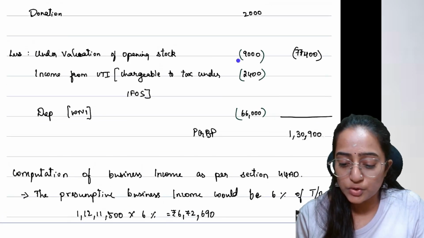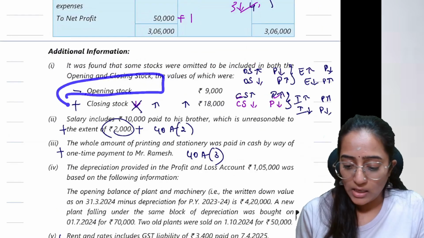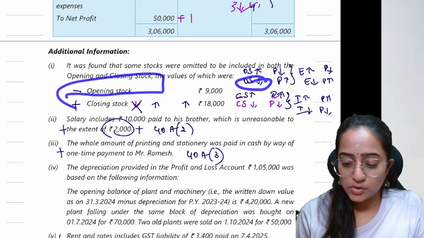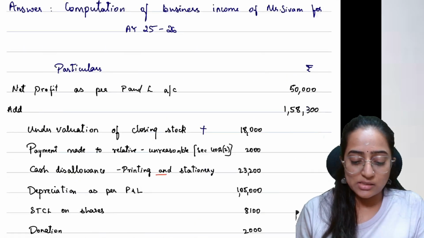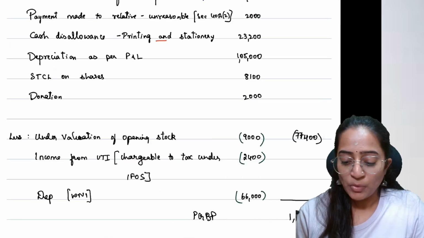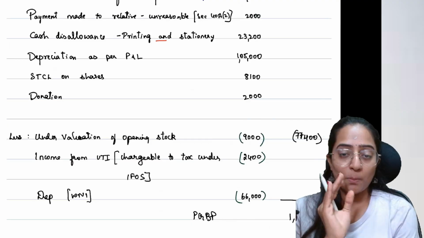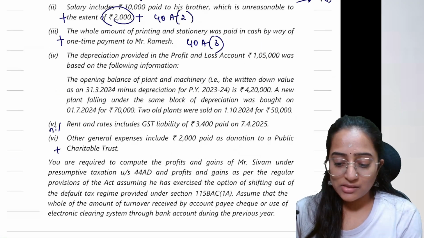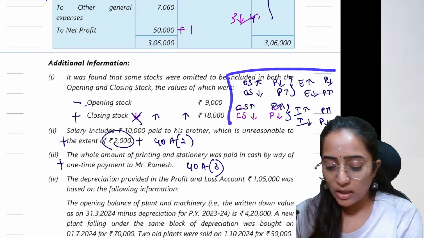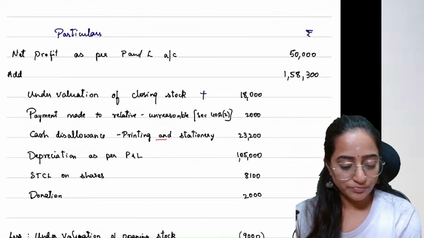I've already shown you the calculation. Where is it? See here, opening stock. I told you this is the effect they have done. We should give the rectifying effect. This rectification effect would lead to a profit decrease, so it is minus. People, there is no need for you to memorize hard things. Plus, this is what I'm going to do. Minus. Just understand this effect. This is the only effect that you need to understand in your PGBP for you to get things through.